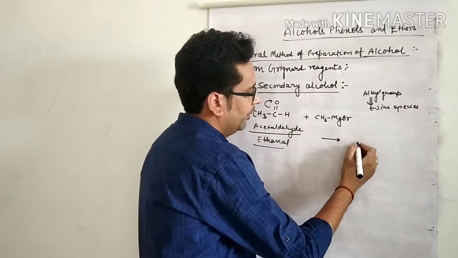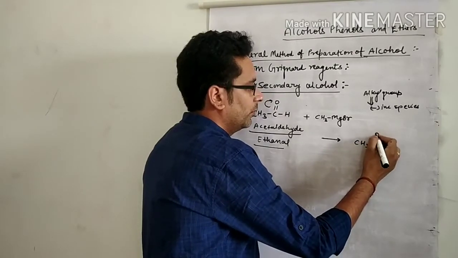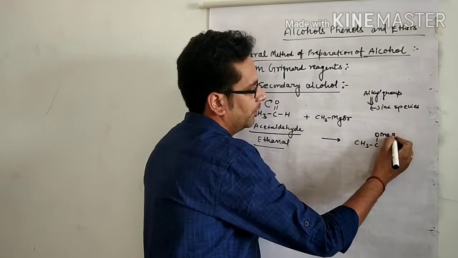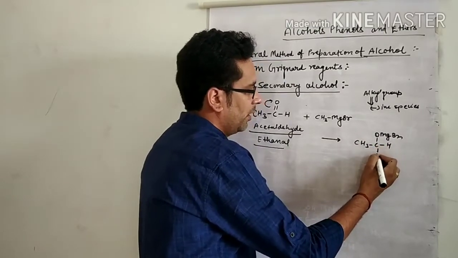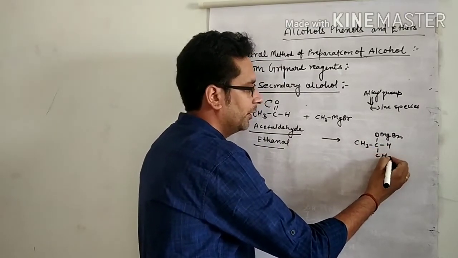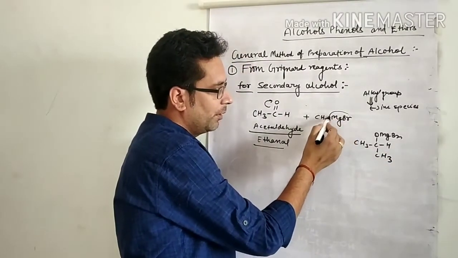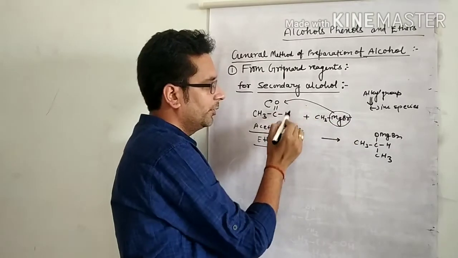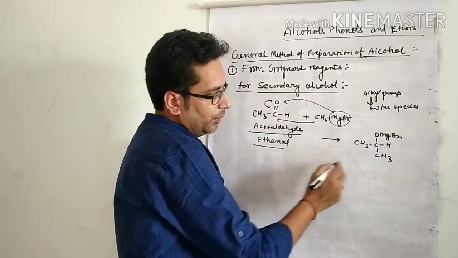So the product is CH3CH(OMgBr)CH3. This portion attaches to the oxygen and this to the carbon.